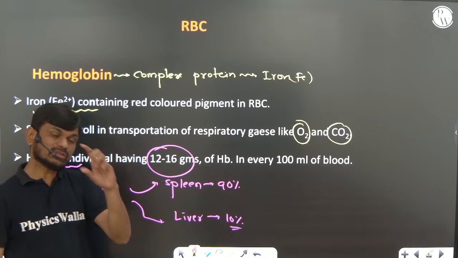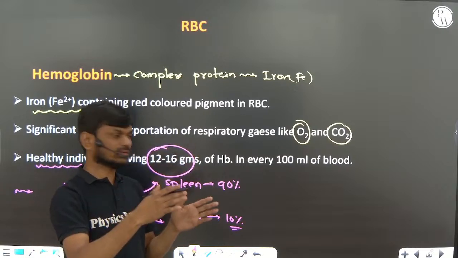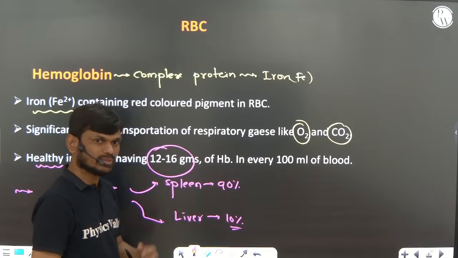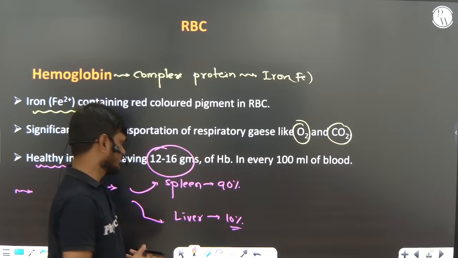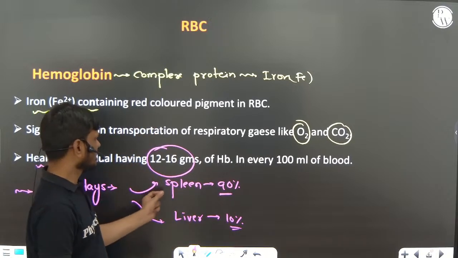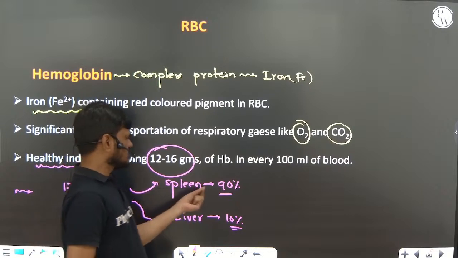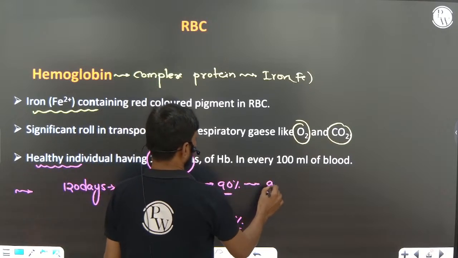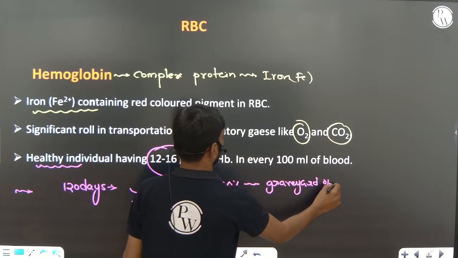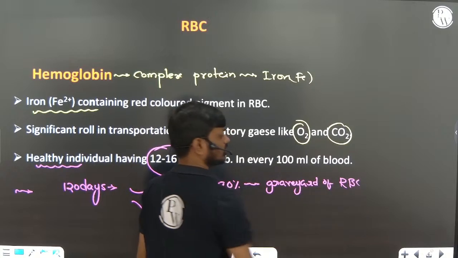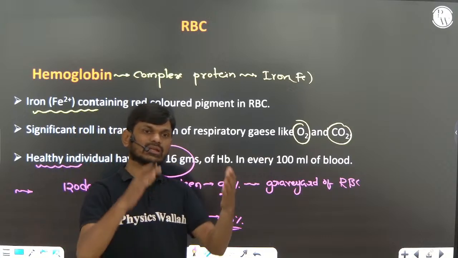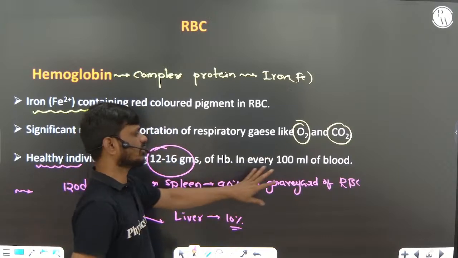The RBCs destroyed in the liver are converted into bilirubin and biliverdin pigments. So the spleen is called the graveyard of the RBC, the place where RBC destruction takes place.